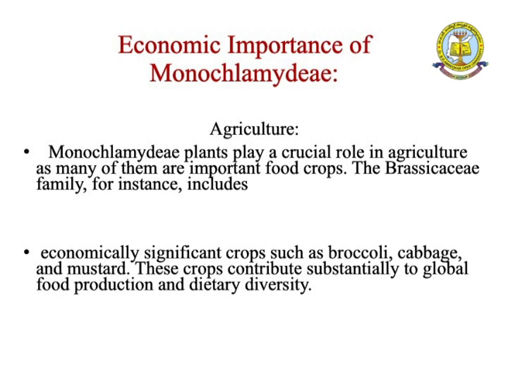So, first, agriculture. The Monochlamydeae plants play a crucial role in agriculture as many of them are important food crops, mainly, as we already know, the Brassicaceae family. Mustard seeds, for instance, are included in the Brassicaceae family. Next, economically significant crops such as vegetables, cabbage, broccoli and mustard. These crops contribute substantially to global food production and diet. So, these are often leafy vegetables.